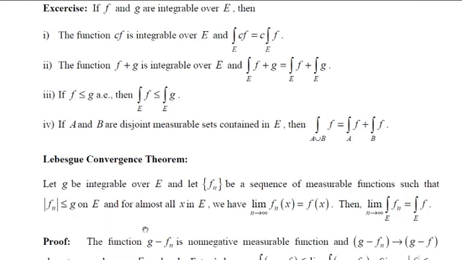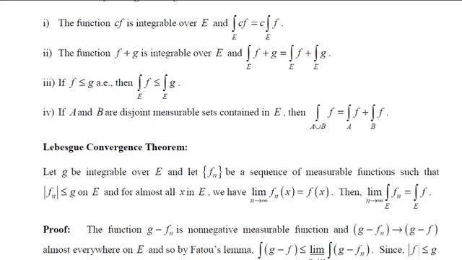Now let us consider the function G minus fn. Remember, your fn is bounded by G, therefore G minus fn is a non-negative measurable function. And your fn converges to f almost everywhere. Therefore, your G minus fn converges to G minus f almost everywhere on E. Therefore, by Fatou's lemma, integral of g minus f over e is less than or equal to limit inferior of integral g minus fn over e. And remember, your mod fn is less than or equal to g and fn converges to f. Therefore, mod f is less than or equal to g and g is integrable. Therefore, f is also integrable.